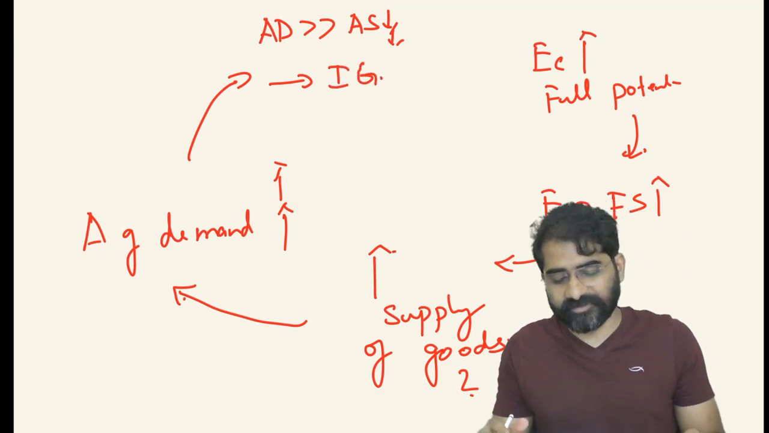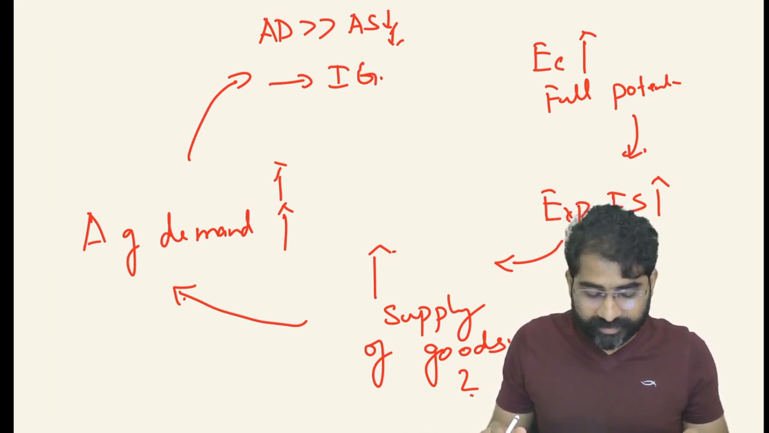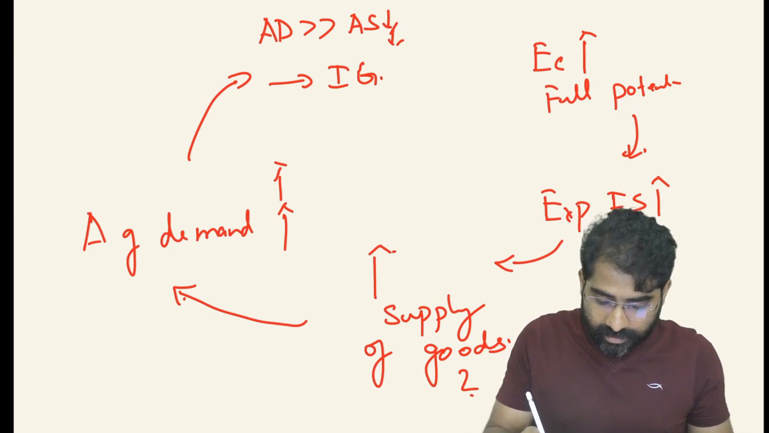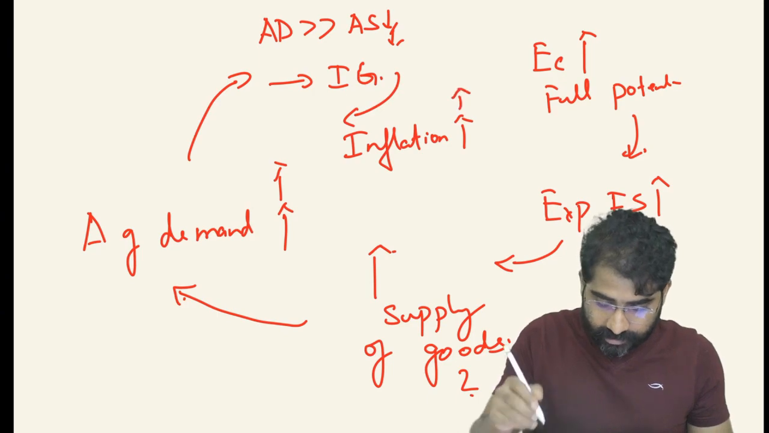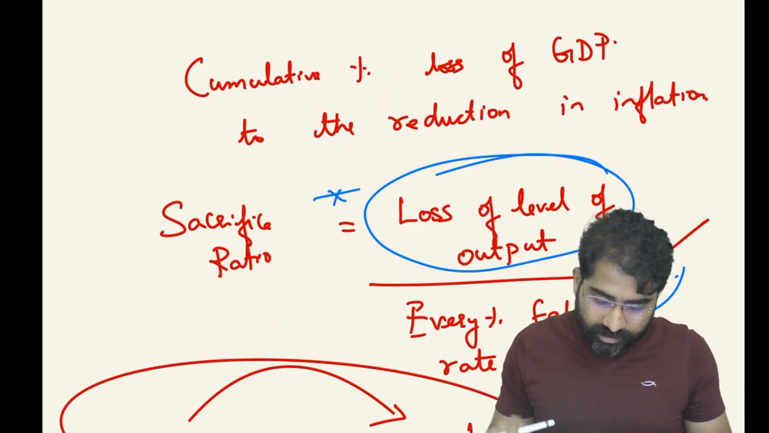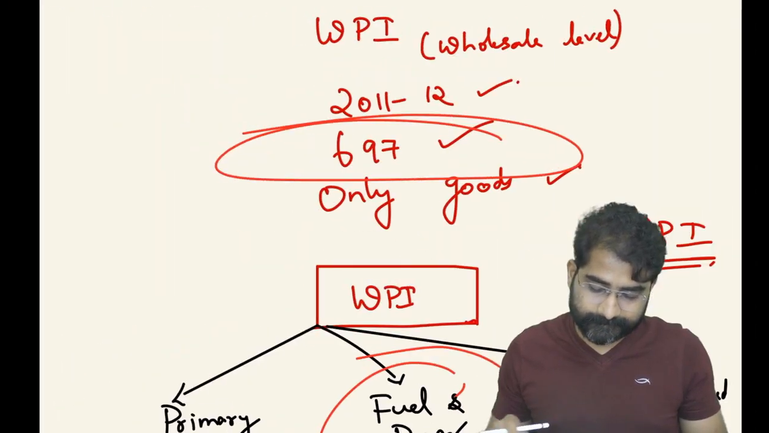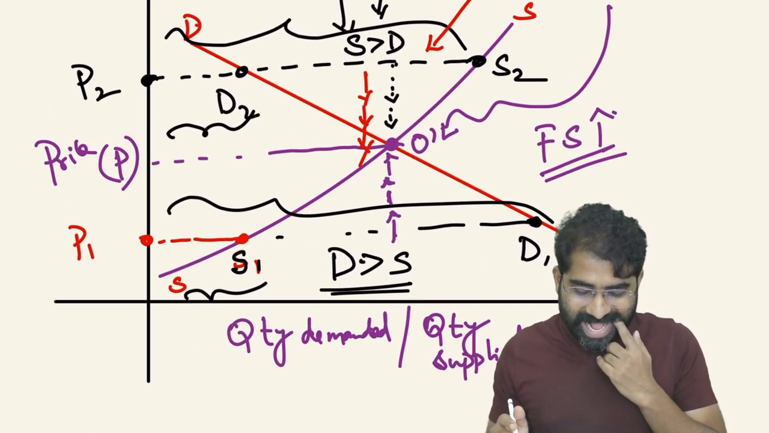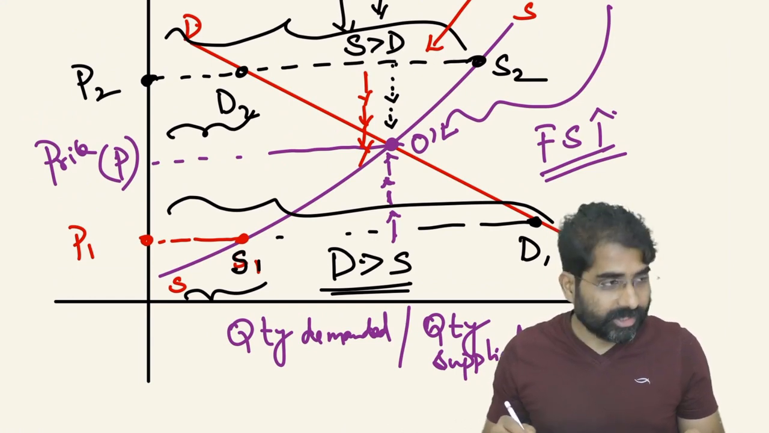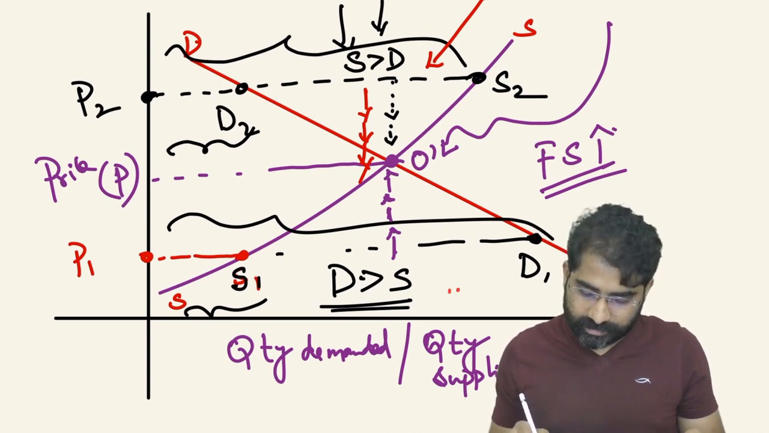So we have discussed this graph already indirectly. Okay, so I'll show you. So inflationary gap is going to occur and this is going to lead to inflation. If you see this graph, this is the supply graph and you have the demand graph here. So demand more than supply, aggregate demand is more than supply.